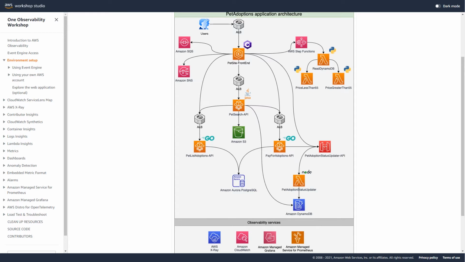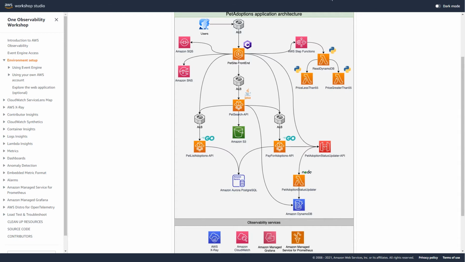In this demo, we're going to take a look at what observability inside a DevOps pipeline looks like. And for this demonstration, we'll be using a pet adoption website. This website is composed of several different ALBs that are fronting different ECS and EKS clusters. We also have API Gateway and some Lambda functions at play as well.